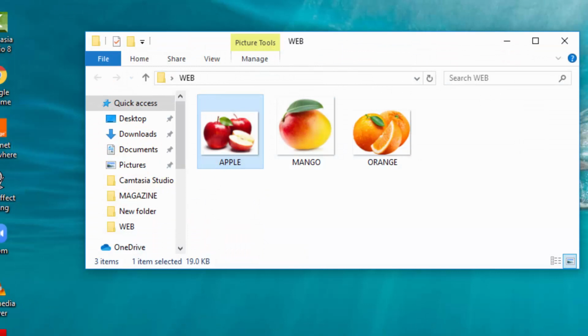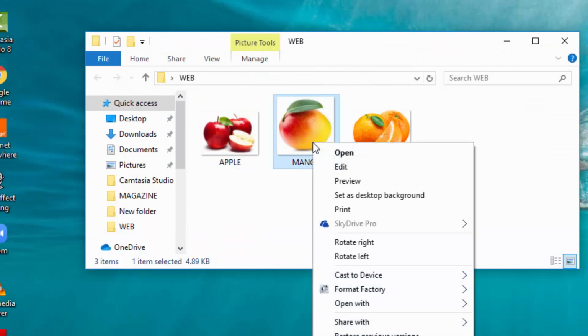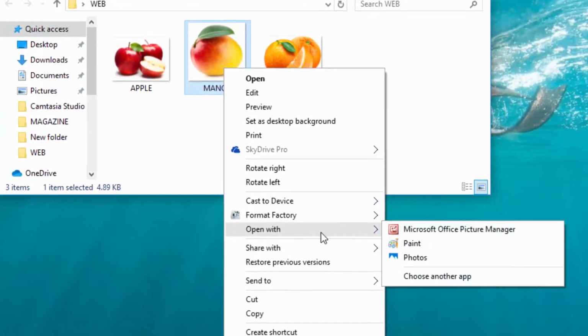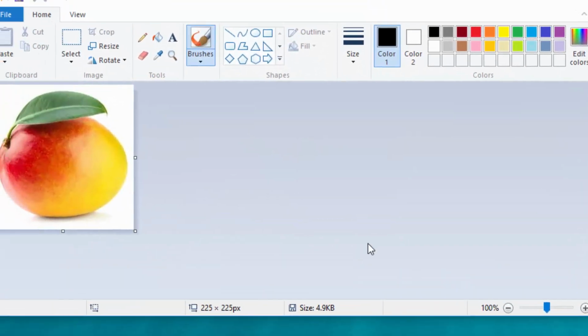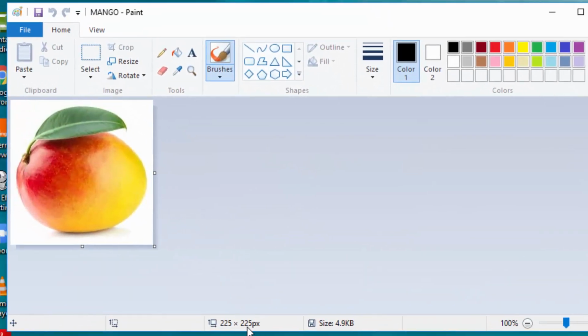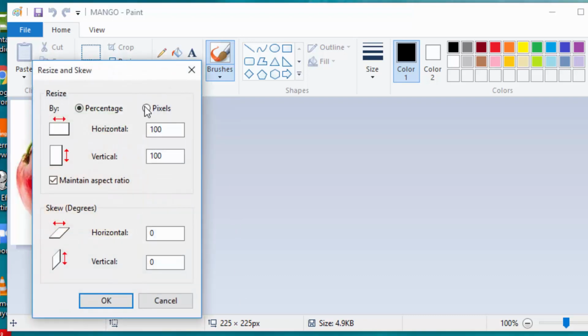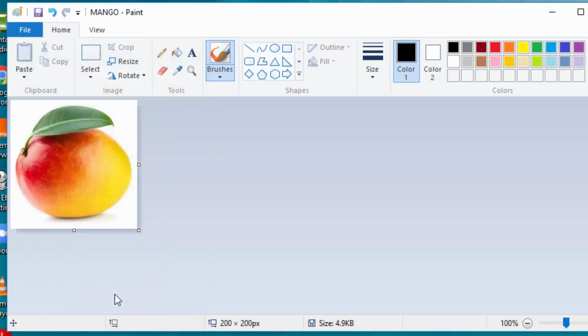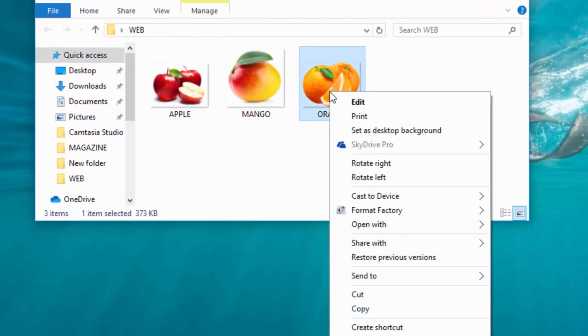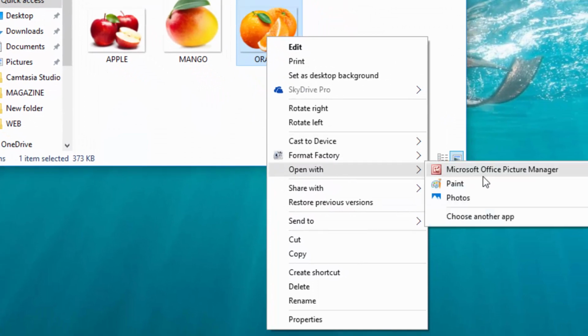I will close Paint. I will go to my mango, open with Paint, and you can see the height is 225. I will click Resize Pixels and change the vertical to be 200 and click OK. So it is done. It is 200 height. Close after saving. Go to my orange, open Paint.